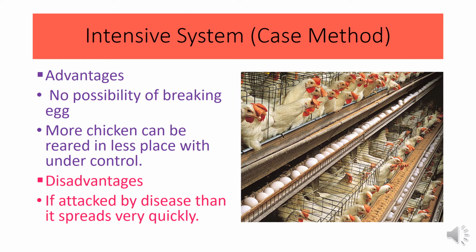The front side of the cage is a bit sloped so that the eggs roll down, and the chickens drink and eat in the cage. The advantages are no possibility of breaking eggs, more chickens can be reared in less space and under control, and it doesn't spread bad smell in the house. The main disadvantages are that if chickens are attacked by any disease then it spreads very quickly, and labor cost, electricity cost, every cost is higher.